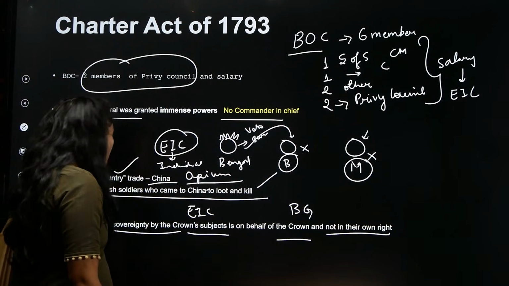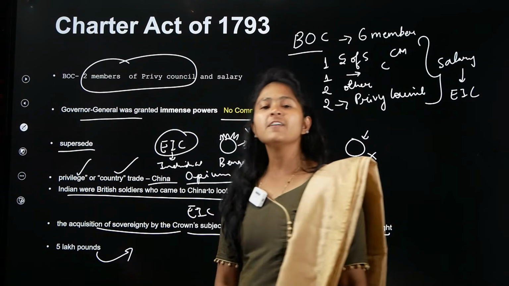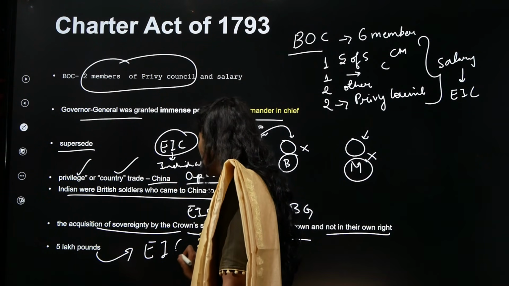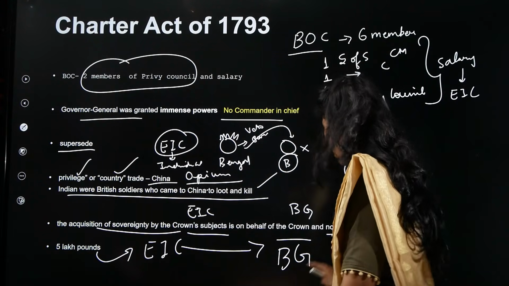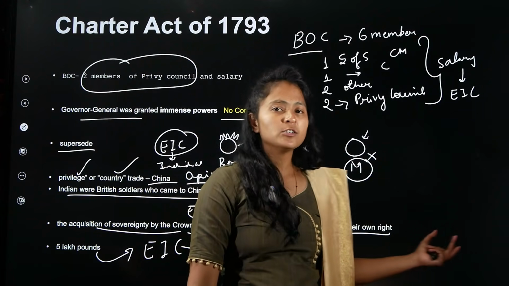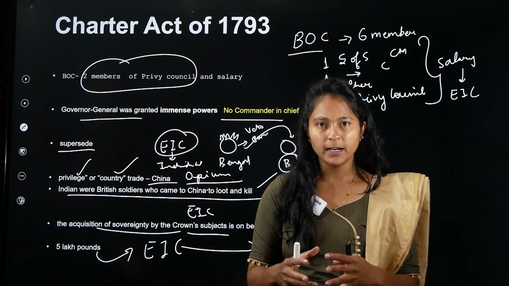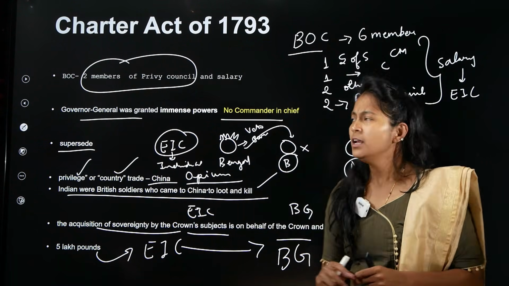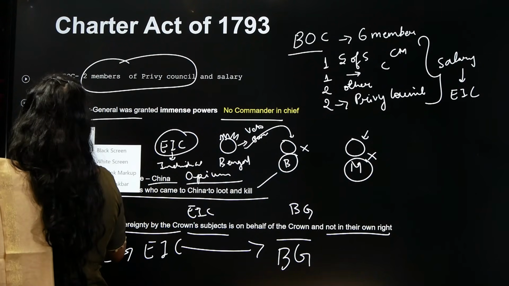Now, apart from this, 5 lakh pounds of money was supposed to be given by the company to the British government. The British government will take money from the East India Company because the British government is doing all these regulating acts and everything. So that is the reason the East India Company now has to give money to the British government. Let us have a small overview about this, and then we'll go to the next one.